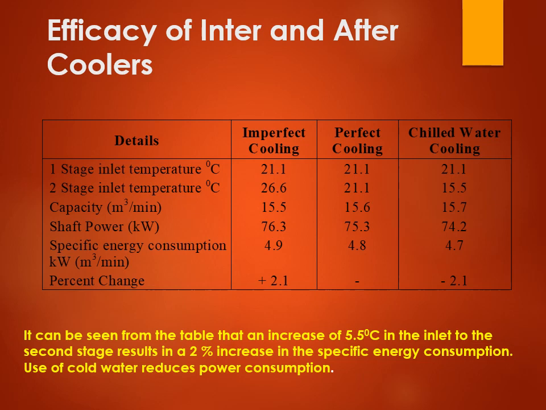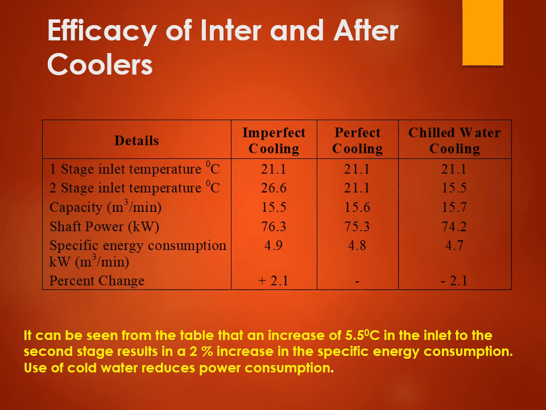You can see in the case of imperfect cooling, the temperature increases to 26.6, but when it is perfectly cooled, the temperature will not increase, it will remain the same, and with that the specific energy consumption also gets reduced, and the percentage is negligible there. So this is the impact of imperfect cooling and perfect cooling, how you can differentiate them here.